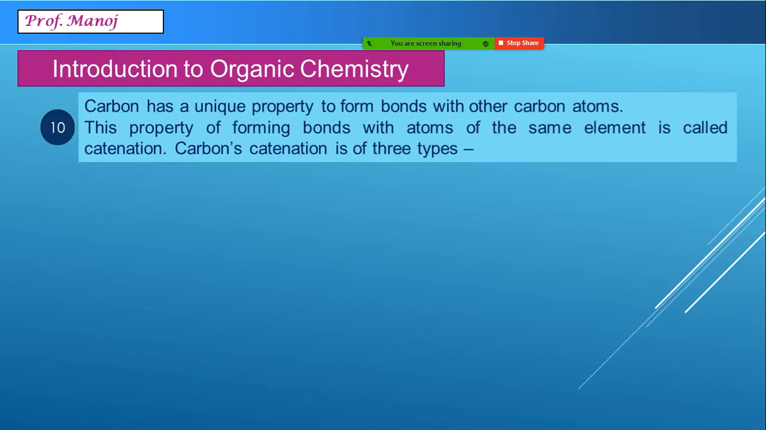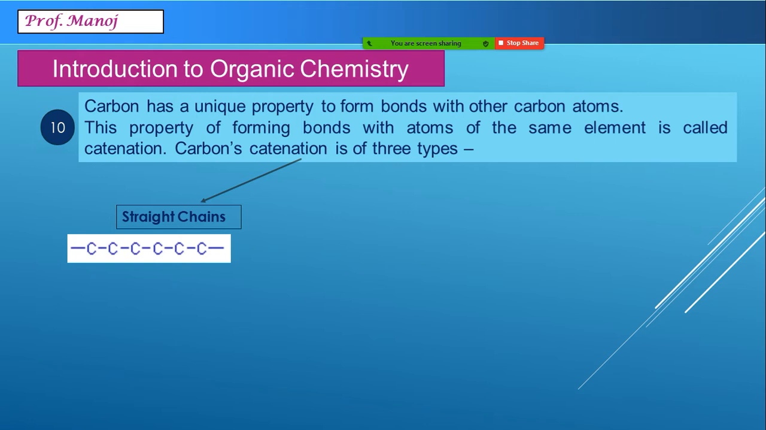Now we come to some structural features or structural characteristics. First among that is called catenation. Catenation is forming bonds with other atoms of the same element or different elements. For example, catenation can be shown in three types. First is forming straight chains. For example, you can see a straight chain of, right now, 6 carbon atoms.